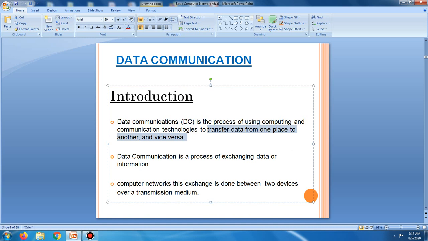Example: telecommunication. Another example of data communication is a computer connected to the internet via a Wi-Fi connection.